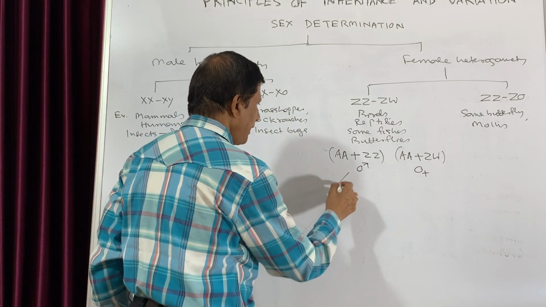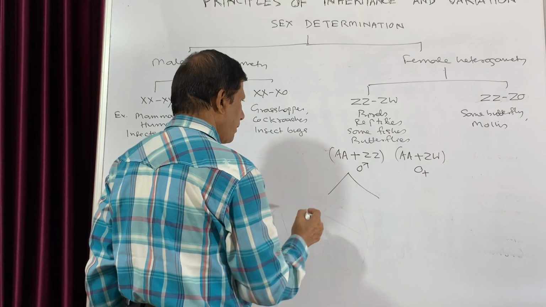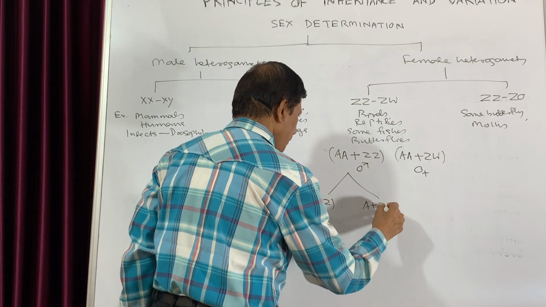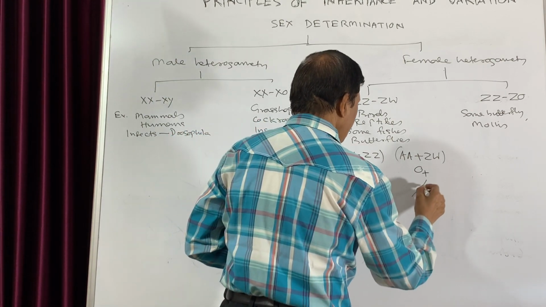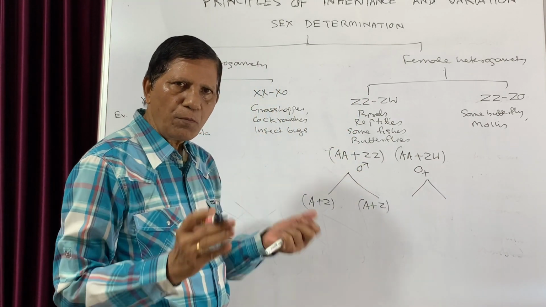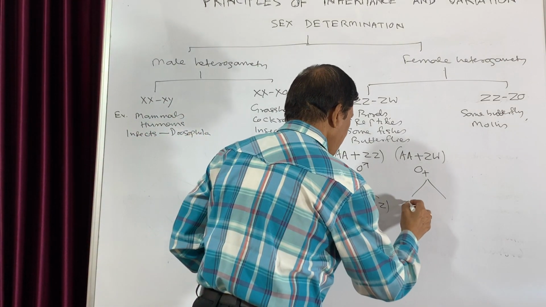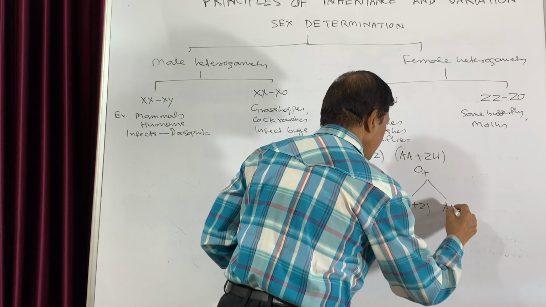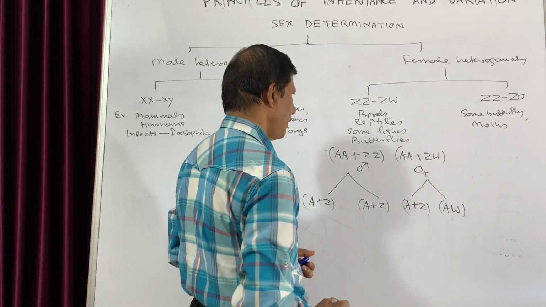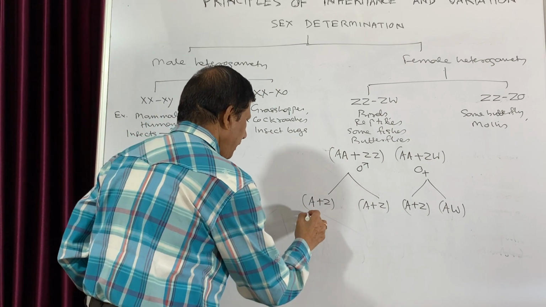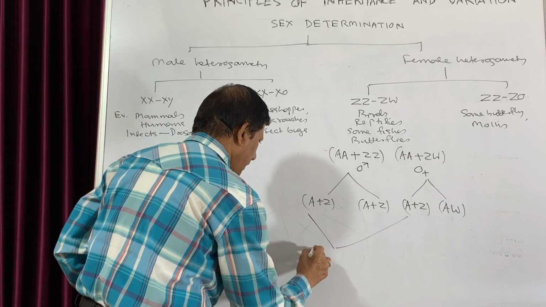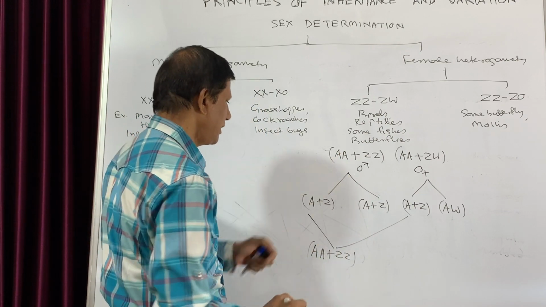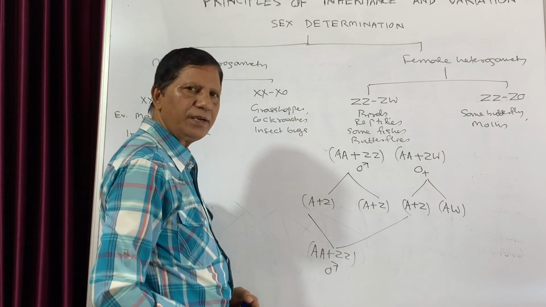So when this will give rise to two types of sperms, then A plus Z, this will be A plus Z, while here the two ova will be different. Here it will be A plus Z and the other will be A and W. So now you see again, when these two will combine together, it will be AAZZ. So AAZZ, it will be male child.